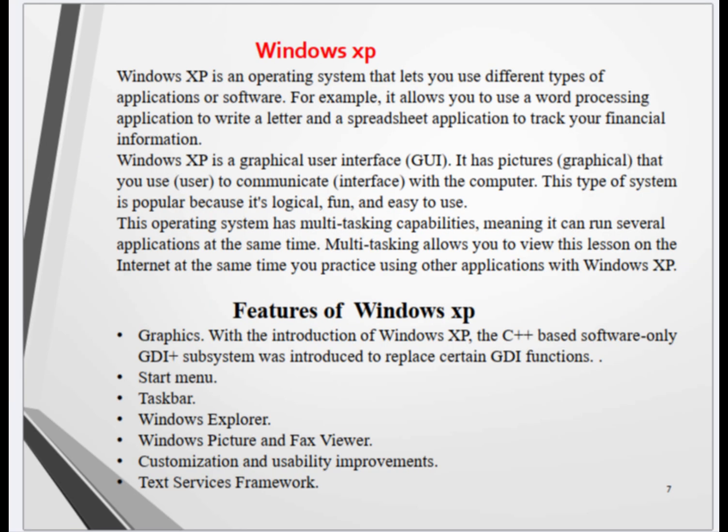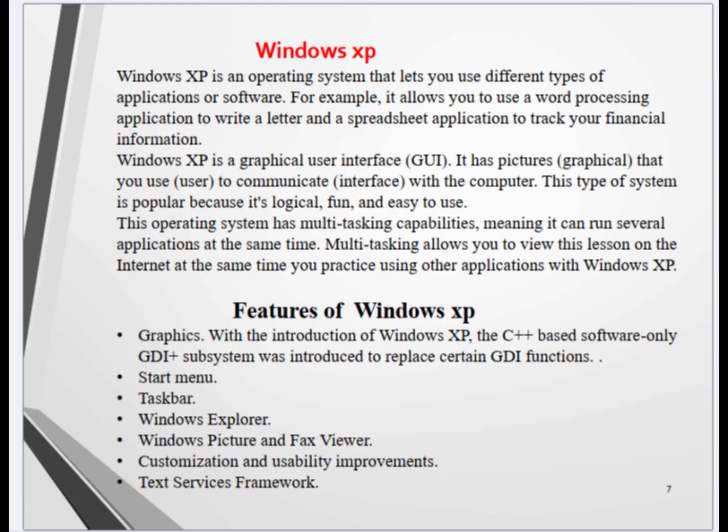6. Windows XP. Windows XP is an operating system that lets you use different types of applications or software. For example, it allows you to use a word processing application to write a letter and a spreadsheet application to track your financial information. Windows XP is a graphical user interface, GUI. It has pictures, graphical, that you, the user, use to communicate, interface, with the computer. This type of system is popular because it's logical, fun, and easy to use.